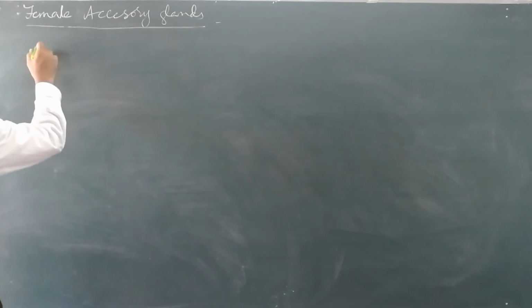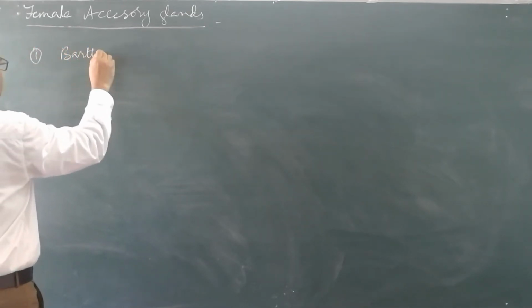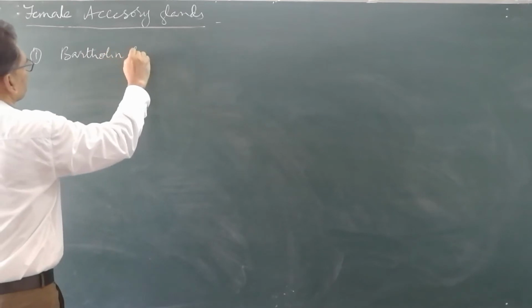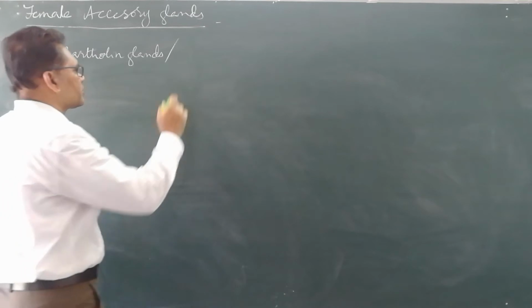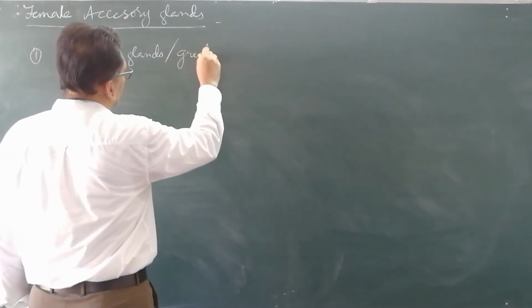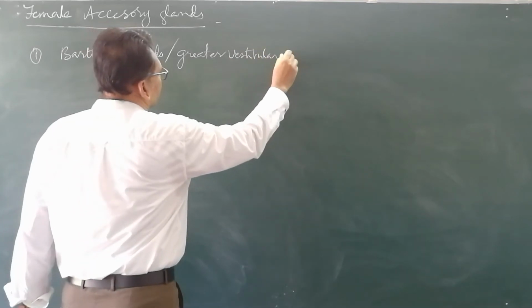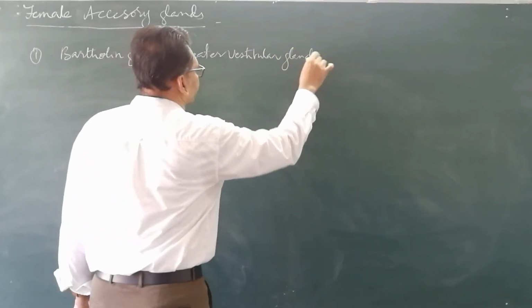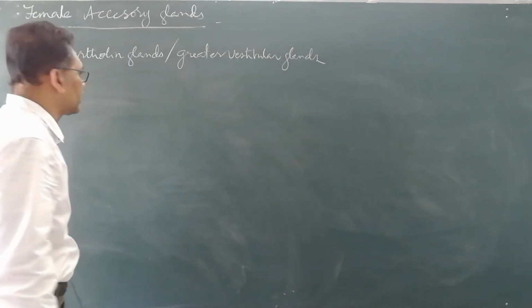They are, first, the Bartholin glands. Bartholin glands are also called greater vestibular glands. Now they are present on the sides of the vestibule, hence they are the prominent ones, greater vestibular glands.